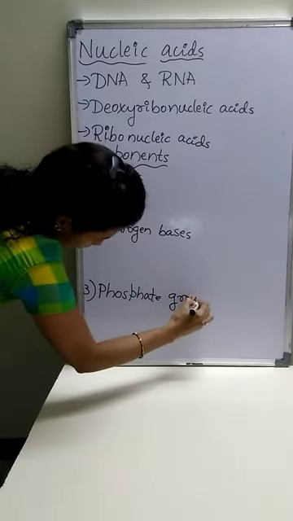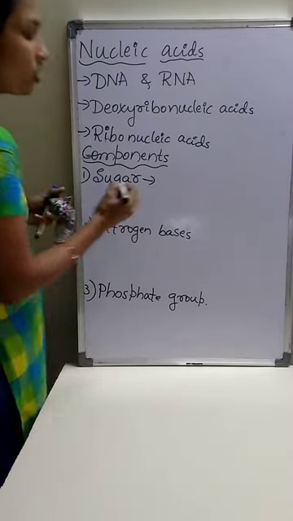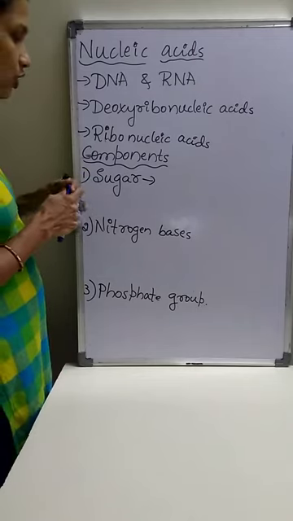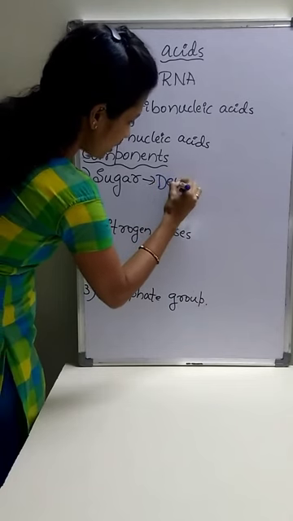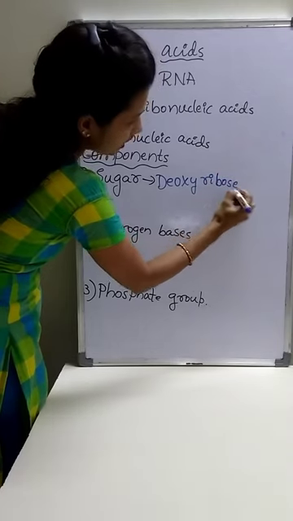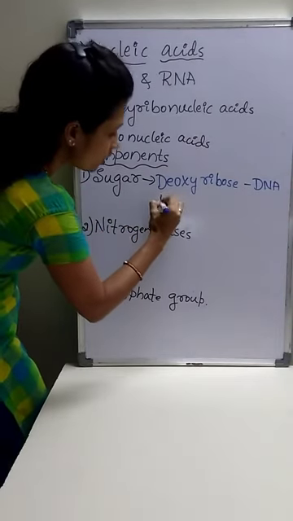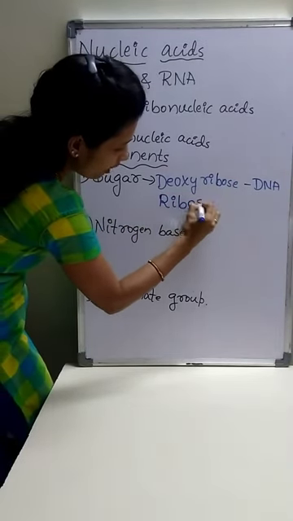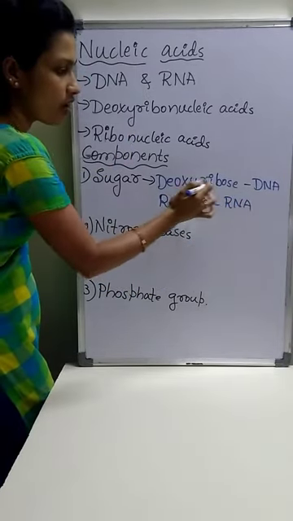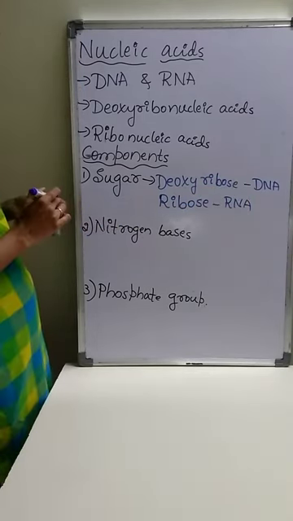The sugar present in DNA is called deoxyribose sugar, whereas the sugar present in RNA is called ribose sugar.